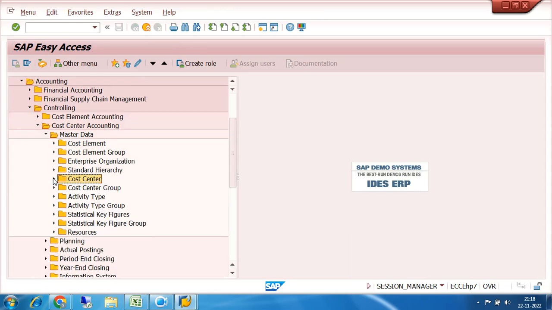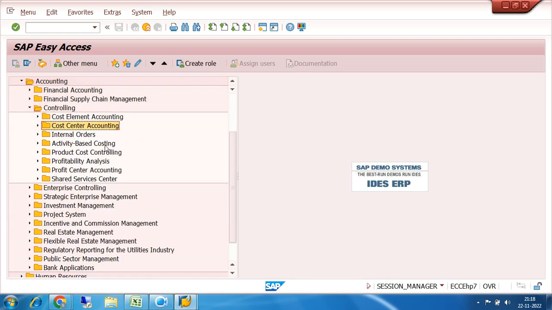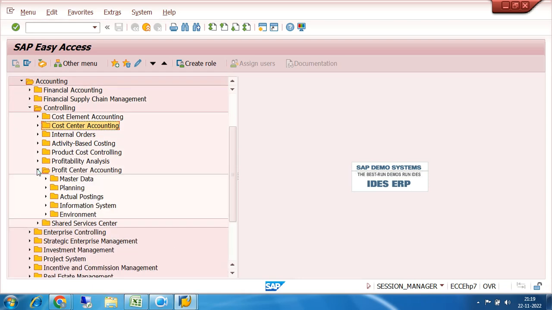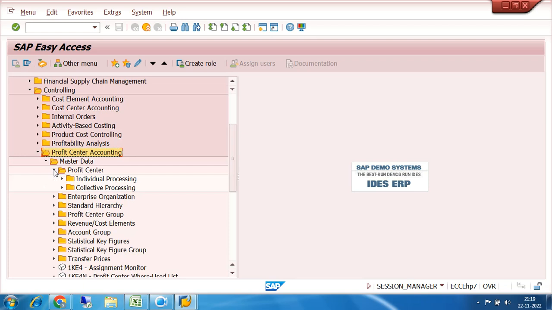Whenever I create a cost center, the profit center is mandatory, but I have not created the profit center. So let us go to the basic settings of the profit center. Click on profit center, master data, then profit center, individual processing.